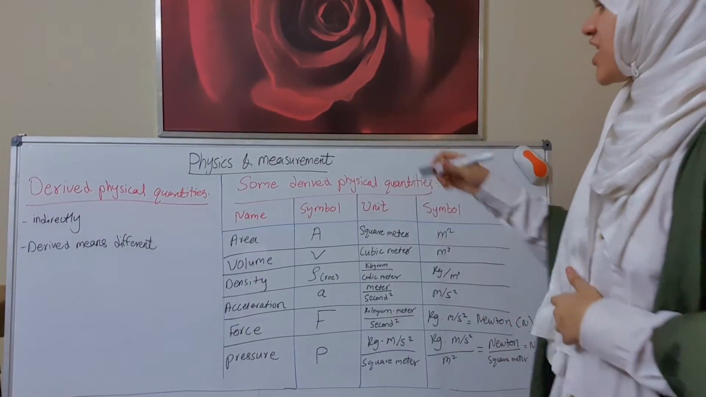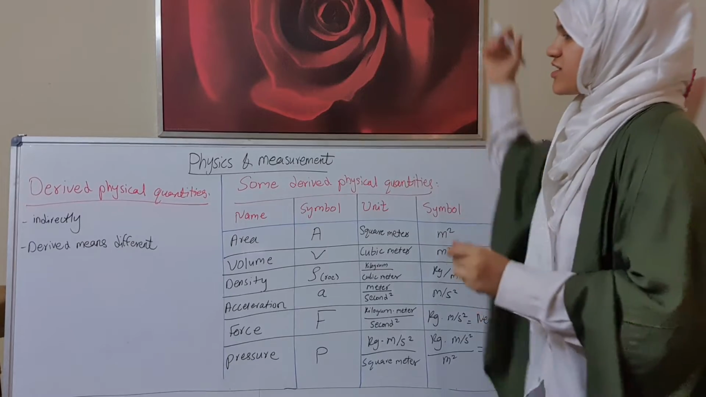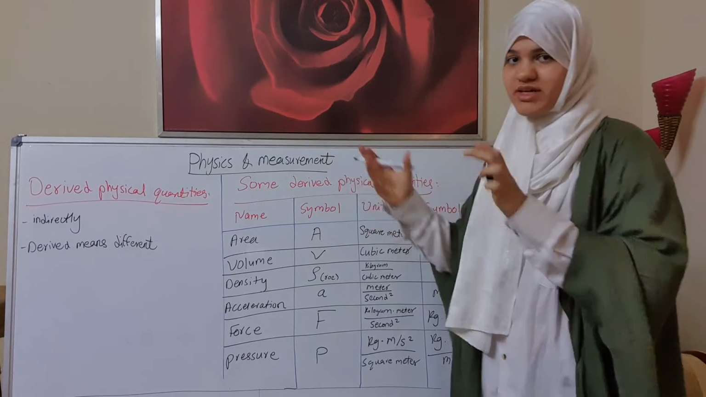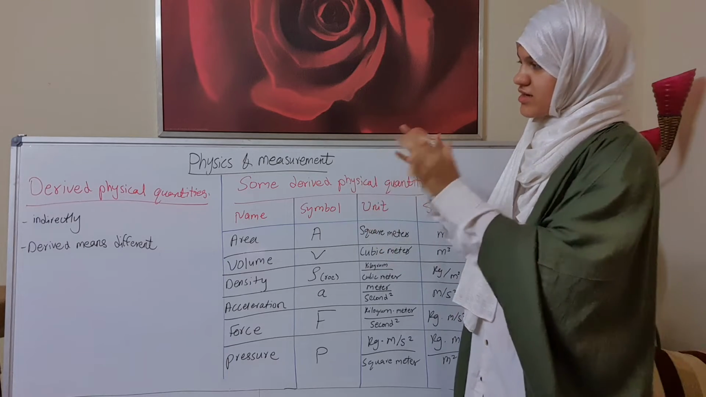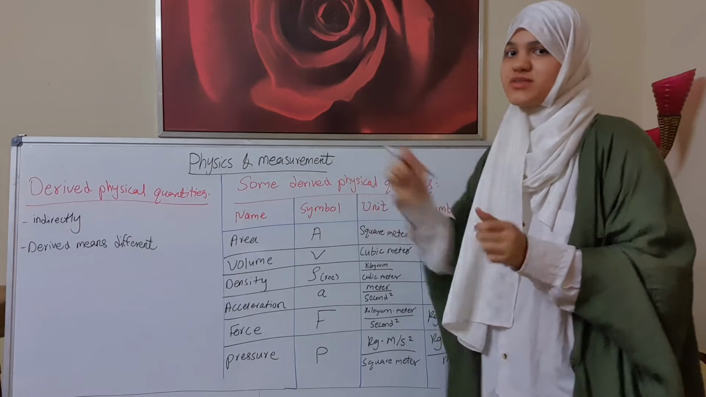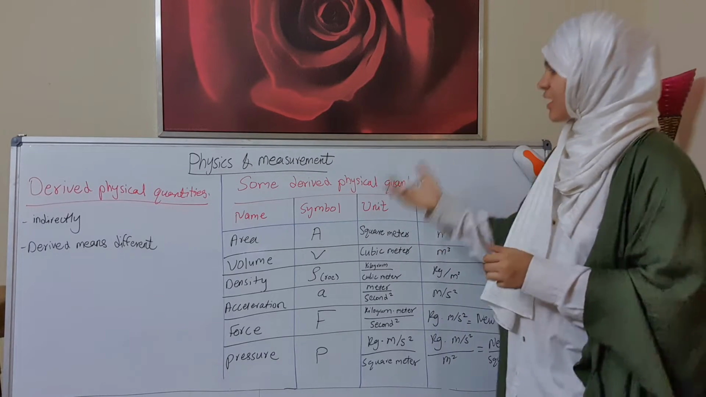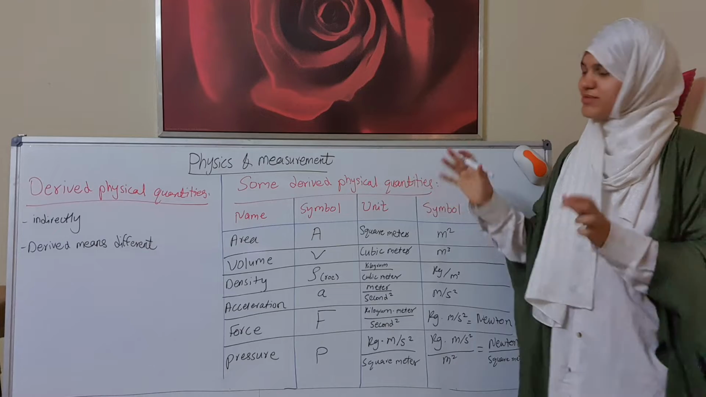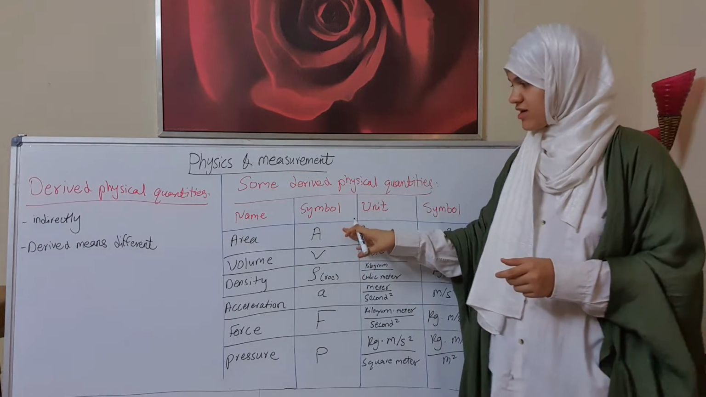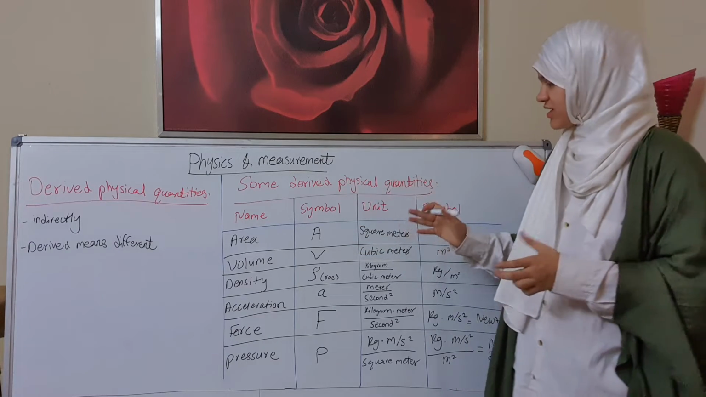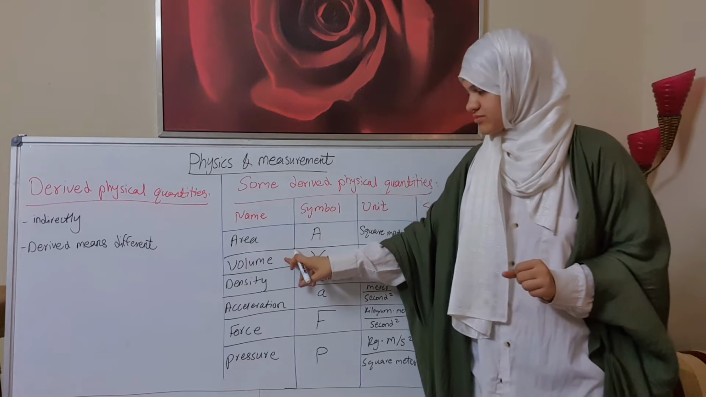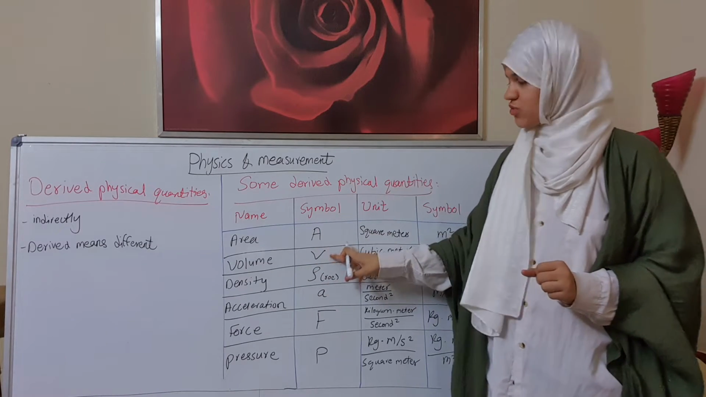Now let's continue with the derived physical quantities. Derived physical quantities are measured indirectly, and derived means different. Here are some examples of derived physical quantities, like area, denoted by the capital letter A, and its unit is square meter, which is meter squared.